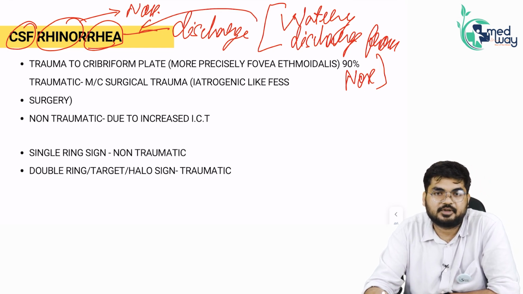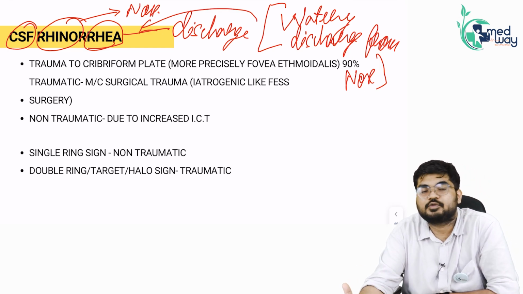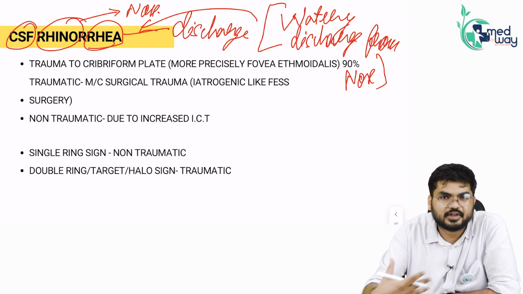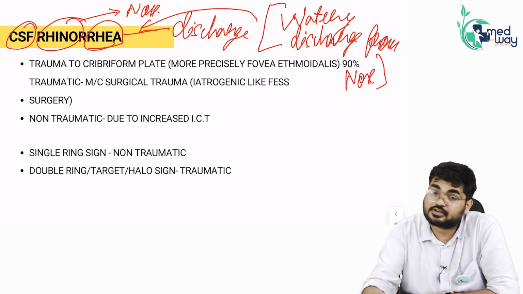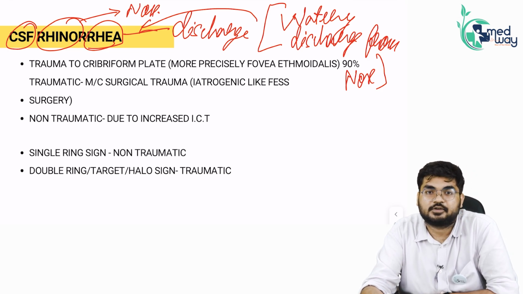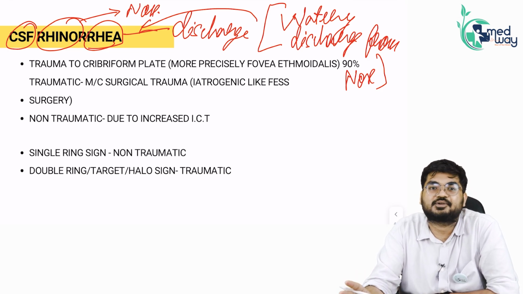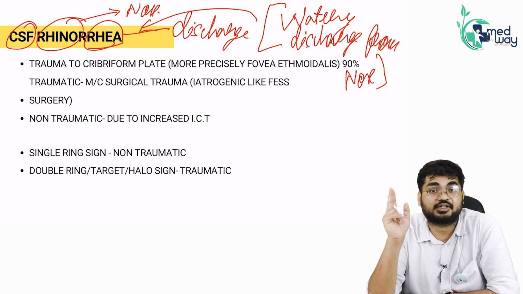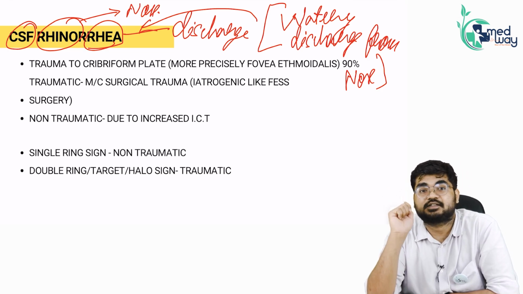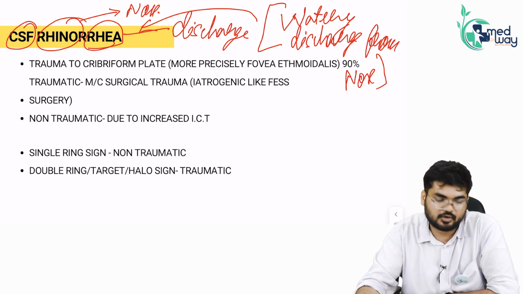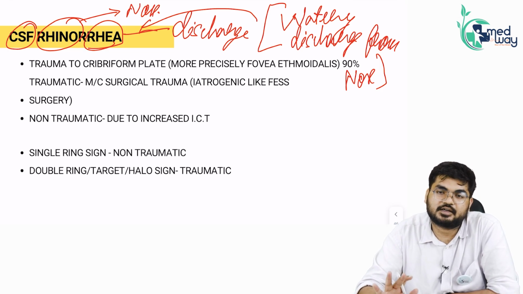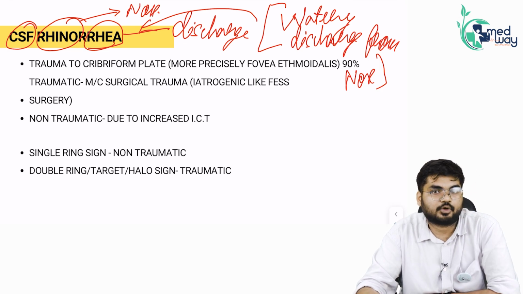Most of the time examiners used to add, where you will see mucoid type of discharge, where you will see mucopurulent type of discharge. Similarly, if they ask watery type of discharge from nose, it is CSF Rhinorrhea. Similarly, watery type of discharge from ear is CSF otorrhea. Remember these things. So watery discharge from nose, what is the cause? It is CSF rhinorrhea. That is the only cause that you should remember from an undergraduate point of view.